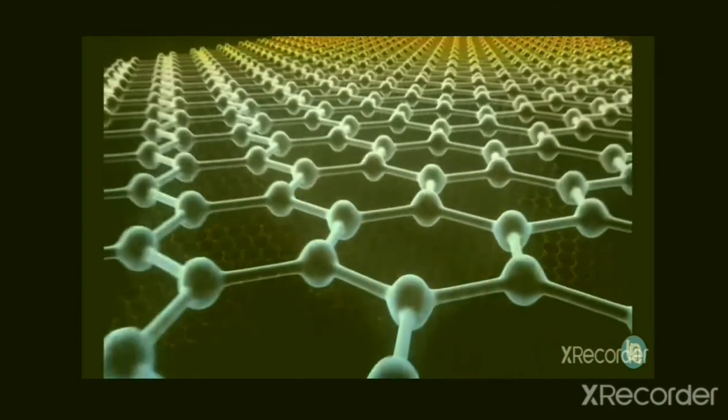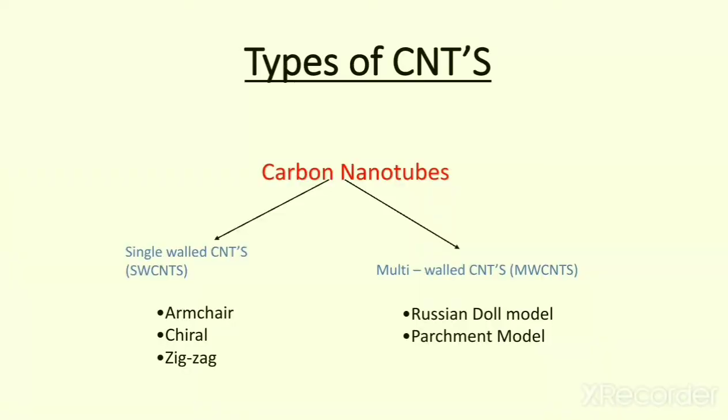Next, we will move on to the types of carbon nanotubes. Carbon nanotubes are of two types, mainly single-walled carbon nanotubes and multi-walled carbon nanotubes. As the name indicates, one is single-walled and the other one is multi-walled. The single-walled carbon nanotube has again three types of structures in it: armchair, chiral and zigzag. And the multi-walled carbon nanotube is again divided into two types of models, that is a Russian doll model and parchment model. We are not going in detail to the types of models, we'll just know the names.